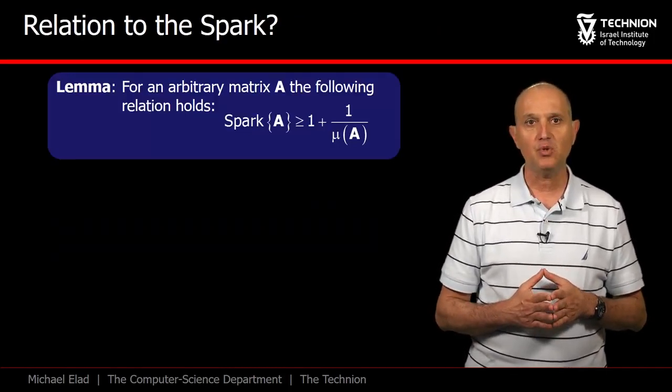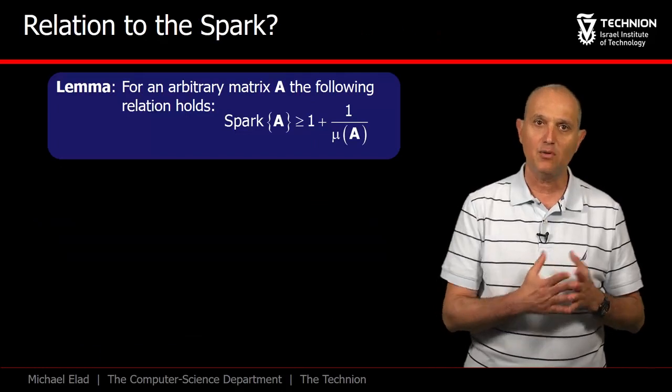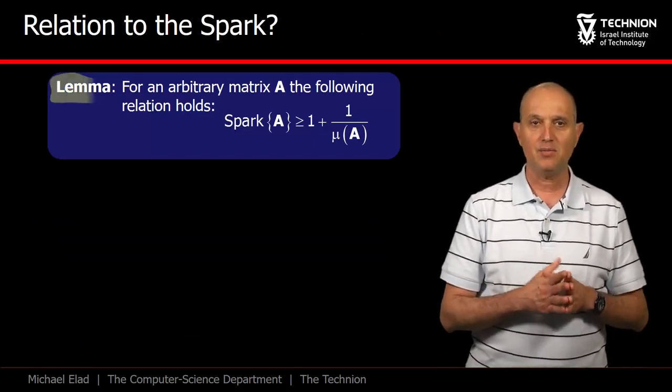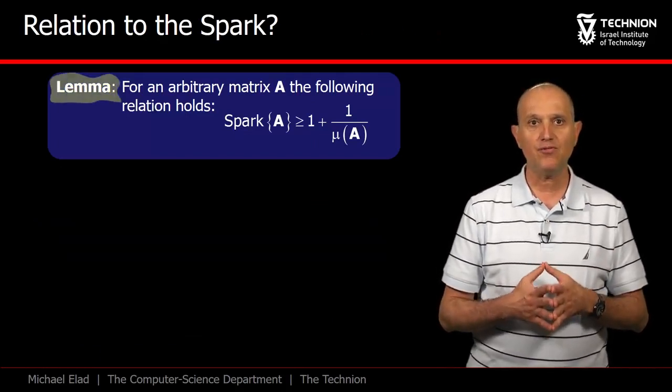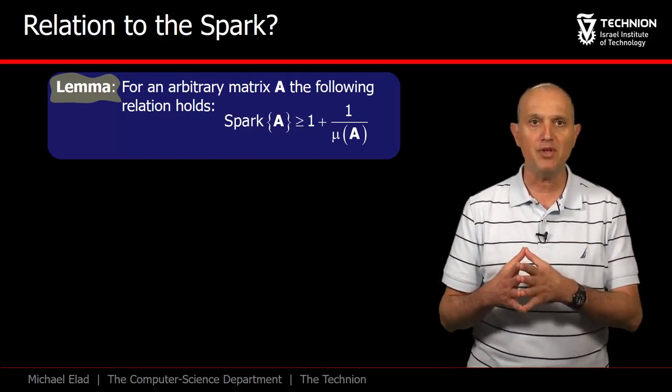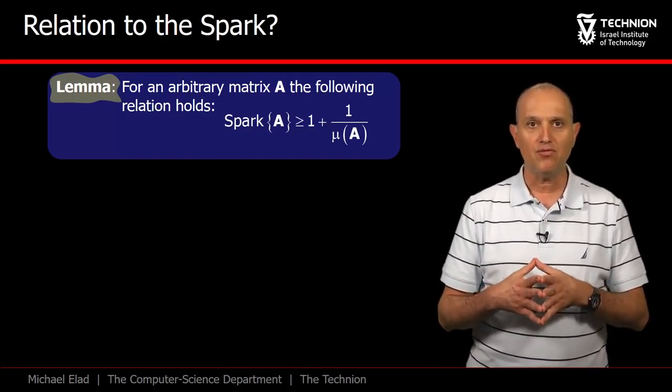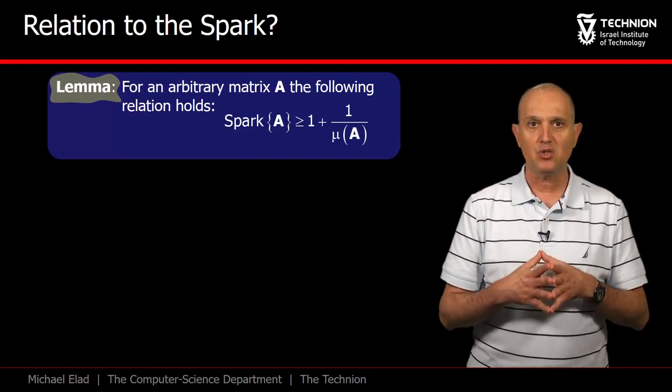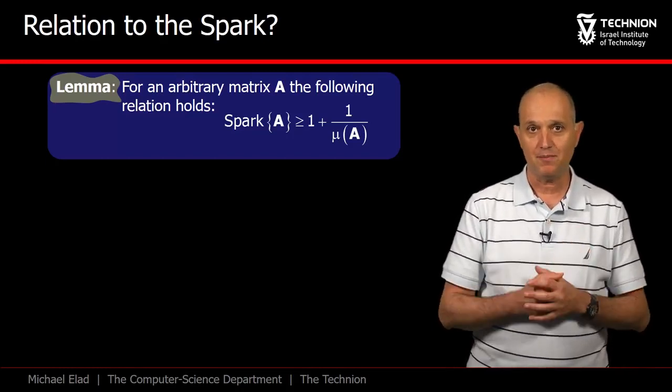And now we get to the punchline result. The mutual coherence we have just defined is tightly related to the spark, as this theorem states. The spark is bounded from below by 1 plus 1 over mu. So getting a lower bound for the spark is rather easy, since computing mu is simple and cheap.